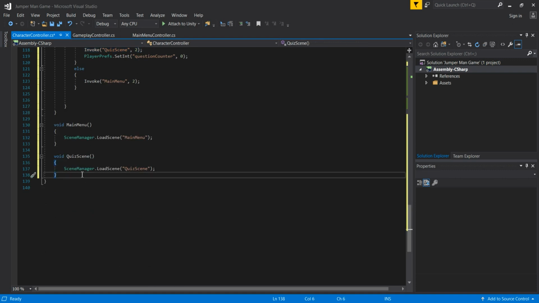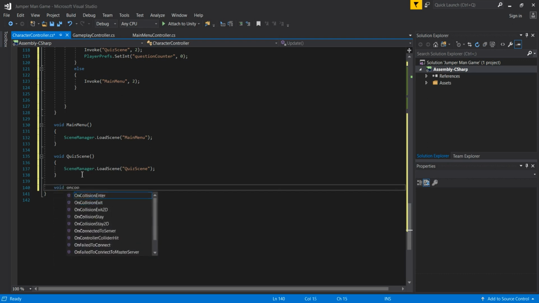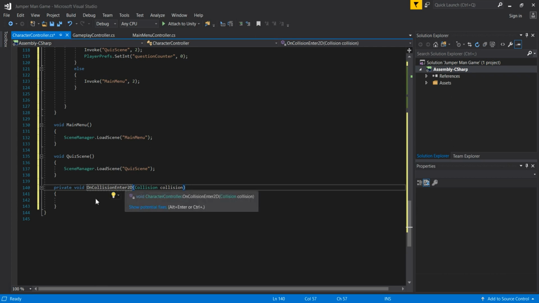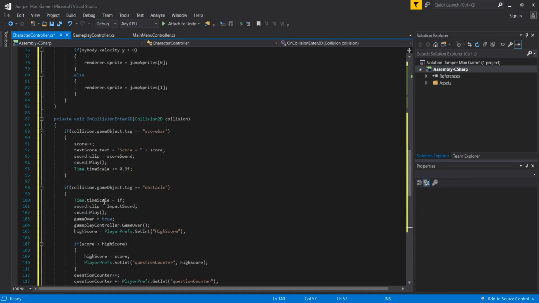We created everything. So the last piece of code that we need to create and the last function is again our on collision enter. That is actually the method for detecting the collision. So on collision, where is the enter? There is on collision and then enter, and then 2D. I don't know why autocomplete didn't give me this function, and I think this is the problem, because we already have one on collision enter, and that is because we made a mistake here.